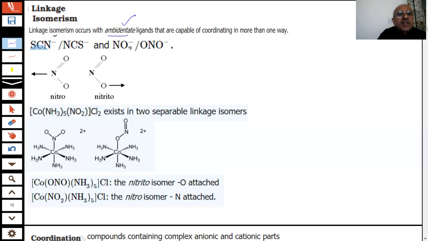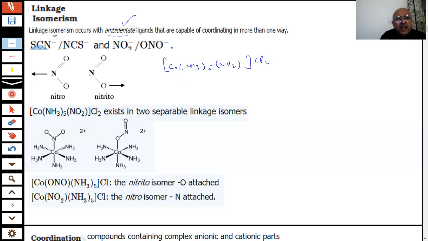We already know some examples: thiocyanito, nitrito. In NO2, you know what happens. Nitrogen can act as a donor, or oxygen can act as a donor, nitrito. So for example, [Co(NH3)5(NO2)]Cl2. Here it means nitrogen is bonded to the cobalt.